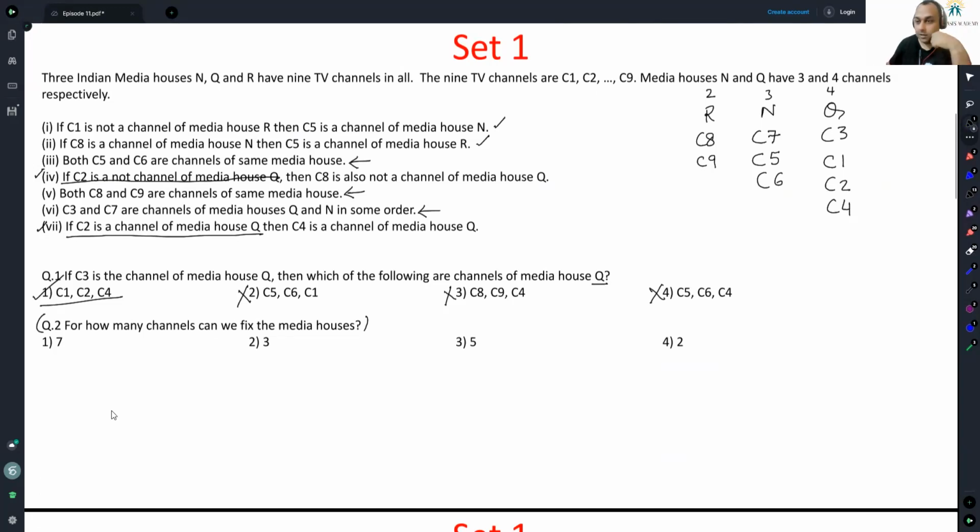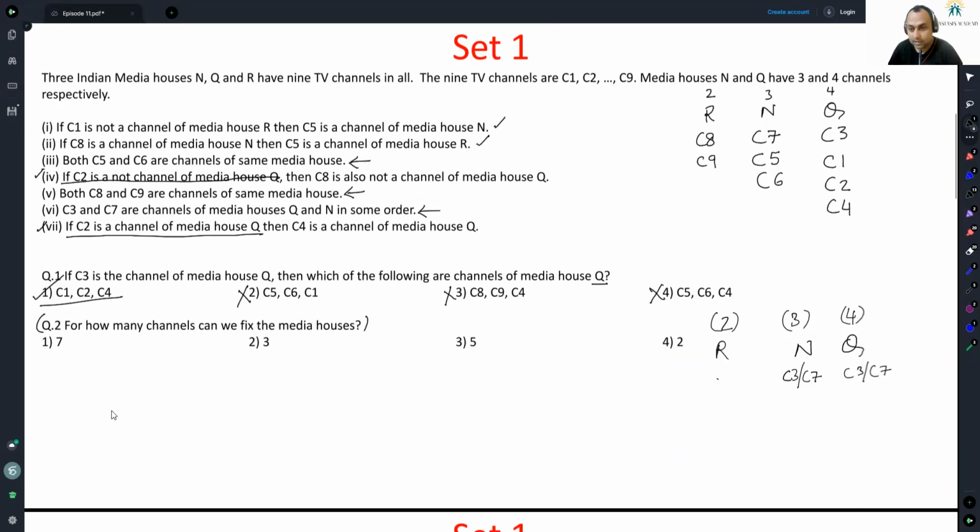Now let me start making universal cases: R, N, and Q. Because for the remaining 3 questions, you need universal cases. Can't avoid it. My critical starting point is going to be the 3 interesting points that I had noted. First is C3, C7 in some capacity. I don't really mind C3, C7 because they are only mentioned once all throughout these conditions. So there are definitely 2 cases for them. That is done. Now let us get to the pairing of C5, C6.